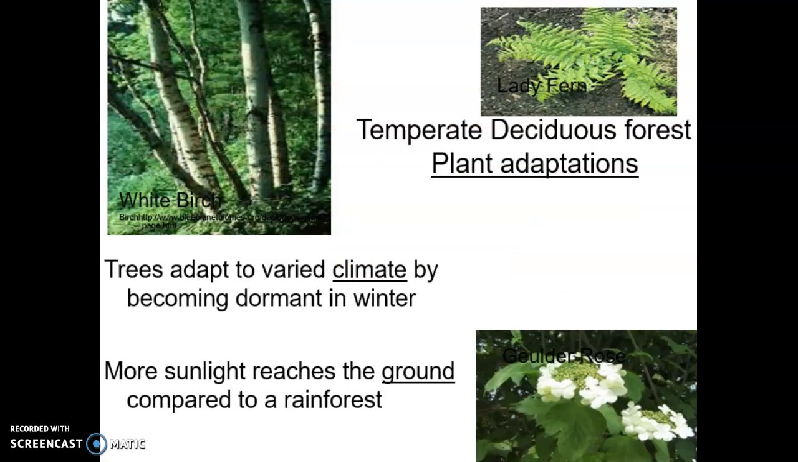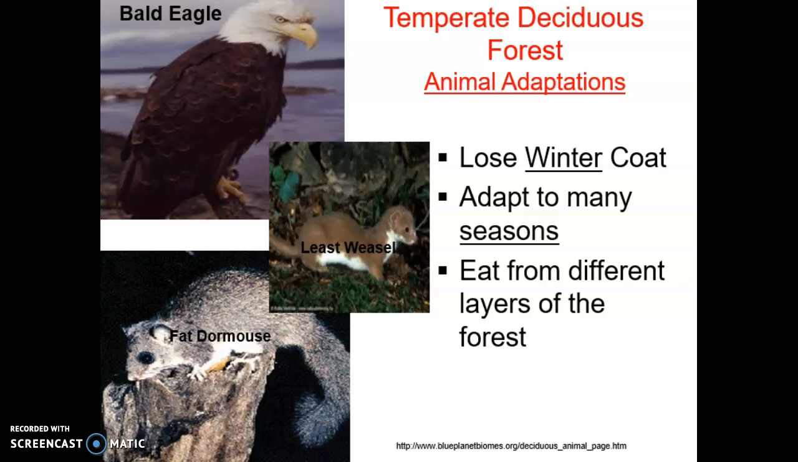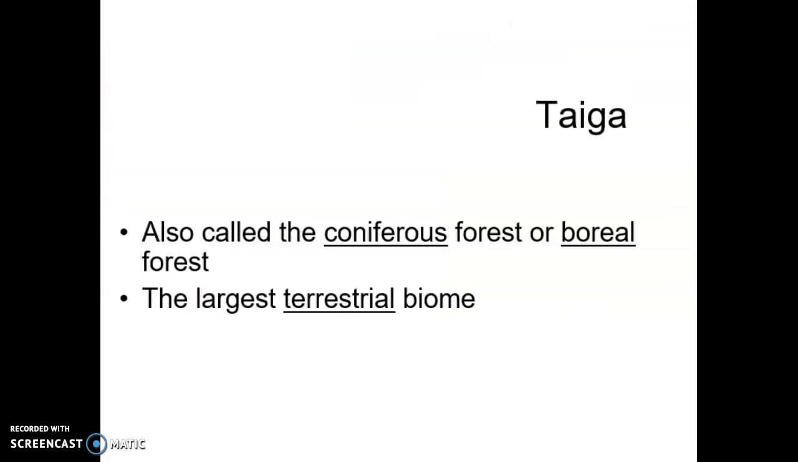The temperate deciduous forest plant adaptations: trees adapt to varied climates by becoming dormant in the winter. More sunlight reaches the ground compared to the rainforest. Animals lose their winter coat, adapt to many seasons, and eat from different layers of the forest.